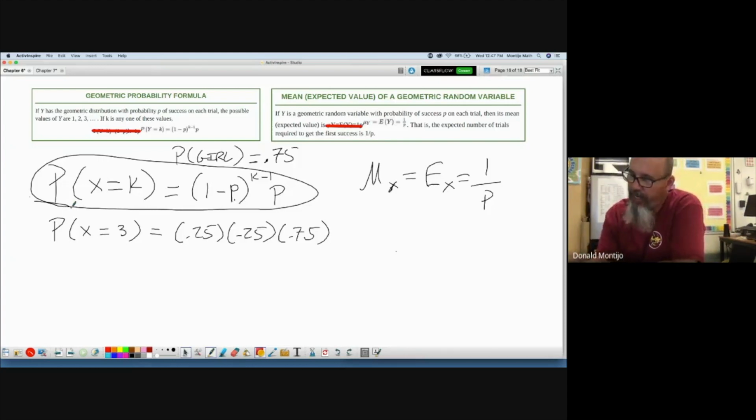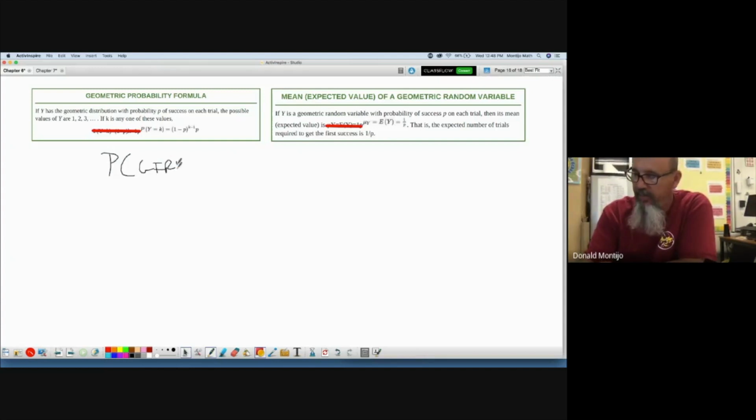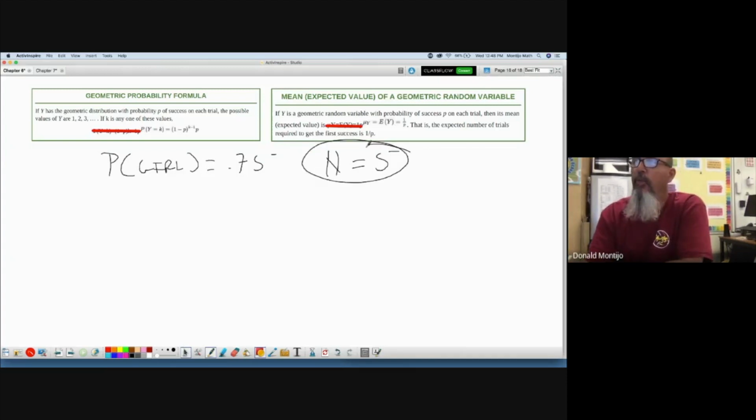Well, let's clear this page out and let's look at an example. So let's say, remember again, the probability of a girl is 0.75. And n equals 5 means we're going to have 5 kids. This n only applies if it's binomial. So for this geometric, we don't know how many kids we're going to have because the geometric variable of interest is the number of trials until the first success is attained. So I want to know what's the probability that my first girl happens on my third child.